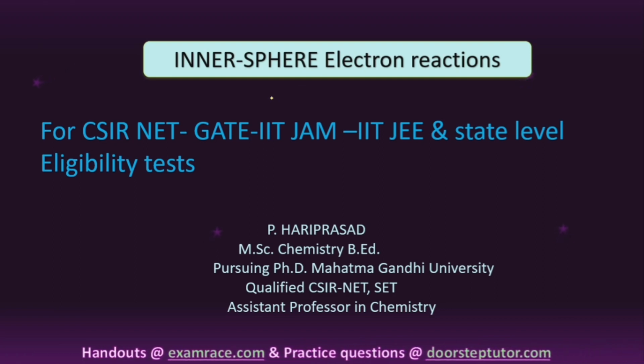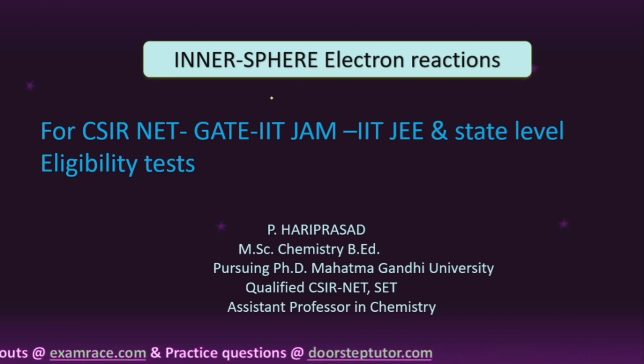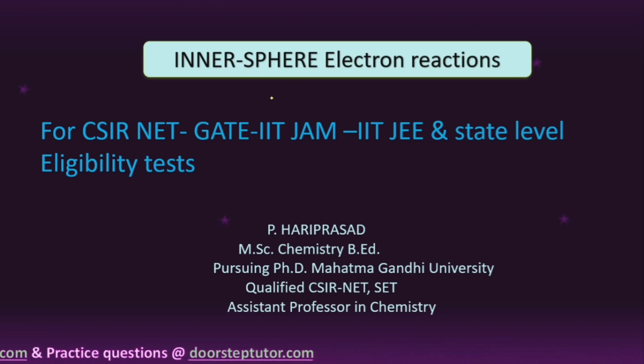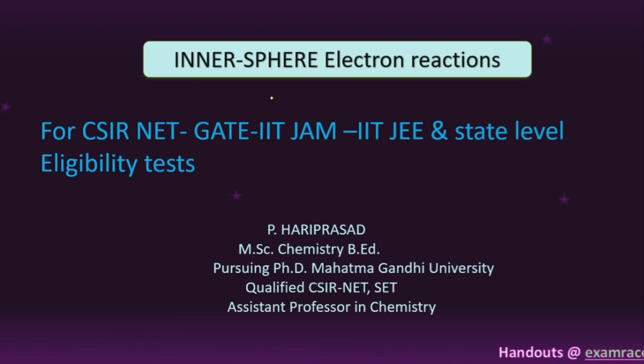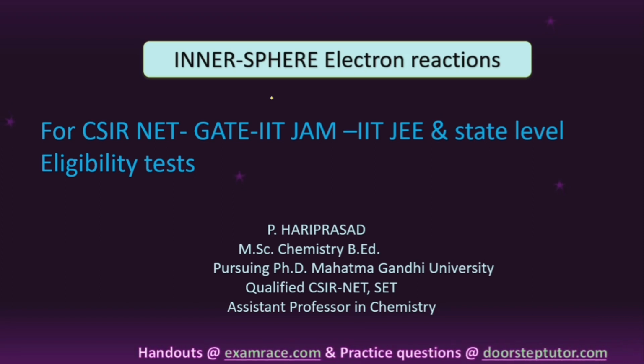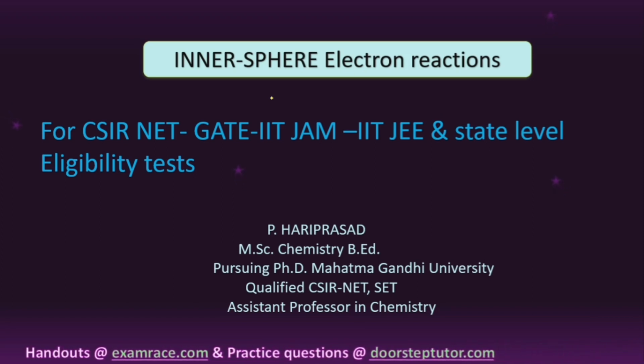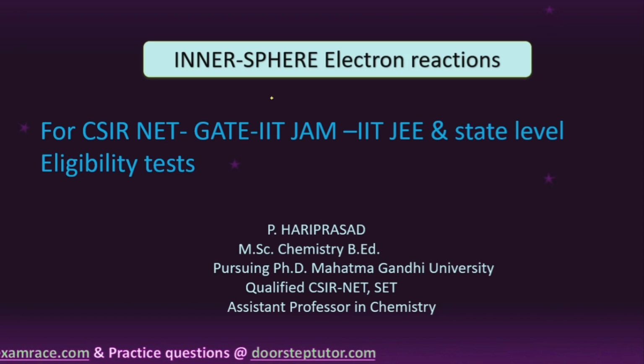So what is the difference between outer sphere and inner sphere, students? In the outer sphere, only simple electron transfer takes place from one atom or group to another atom or group. But in the inner sphere electron transfer reaction, generally one bridging ligand is placed between the two metal centers. So here the electron transfer takes place via the bridging ligand. That is very important in the case of inner sphere electron transfer reactions.